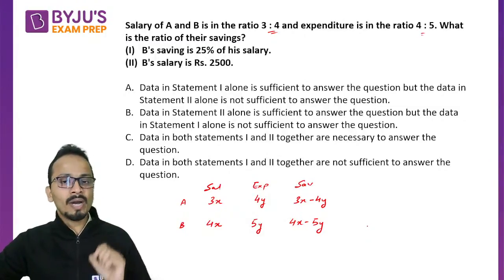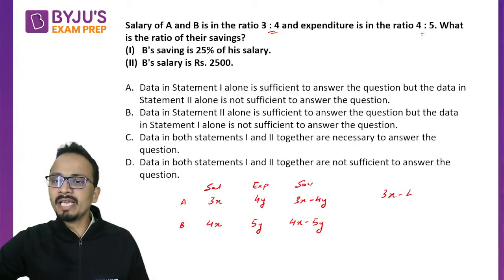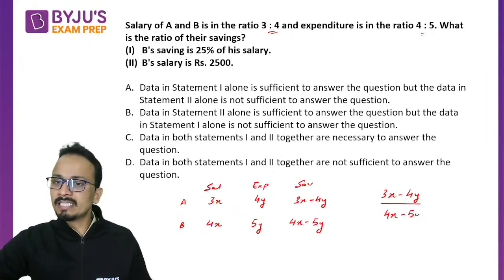Once I know any relation between x and y, then I will be able to substitute one variable in terms of the other variable and hence get a value of the ratio of savings.